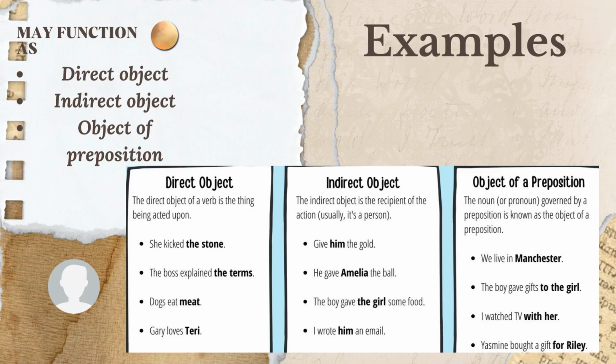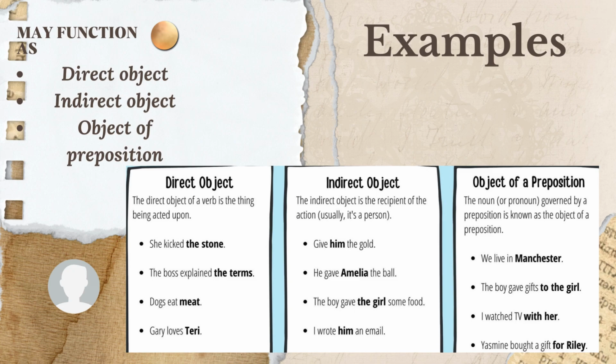When we talk about a noun phrase, it may function as the subject, direct object, indirect object, or object of a preposition in the sentence. The direct object of the sentence is the noun or pronoun that receives the action, answering the question what.